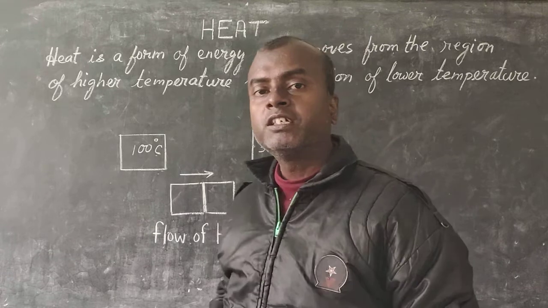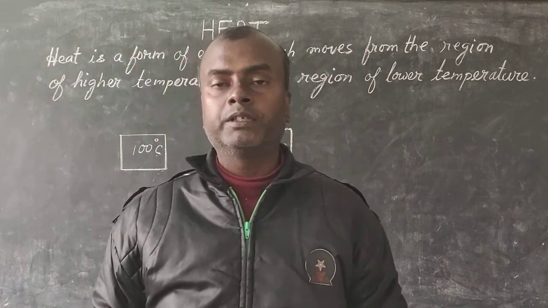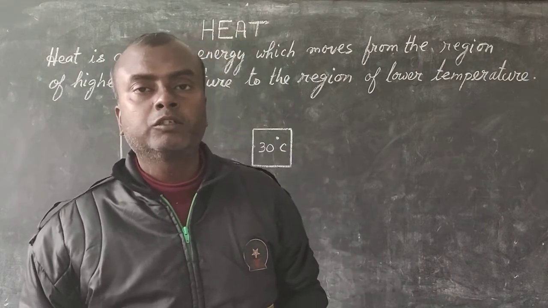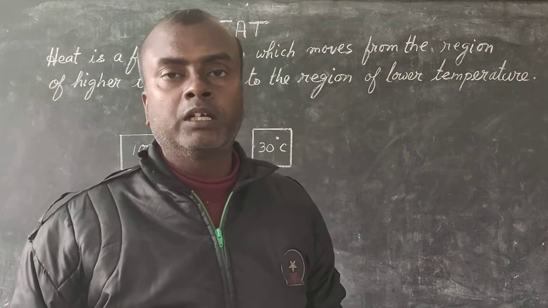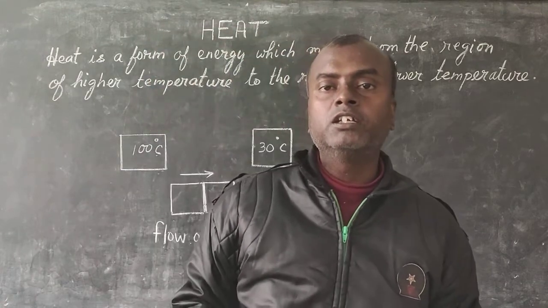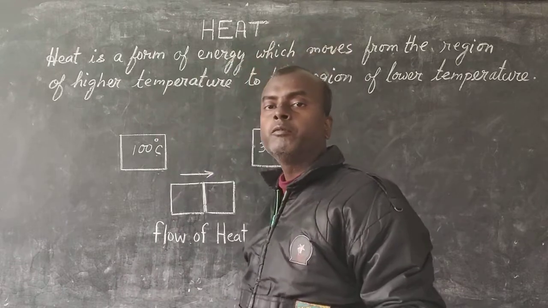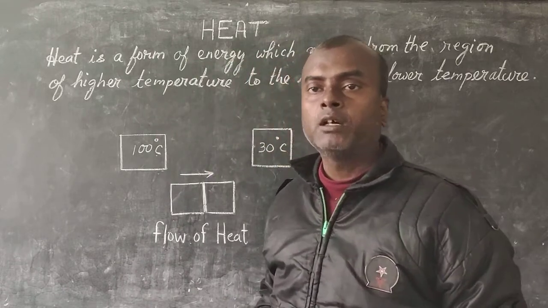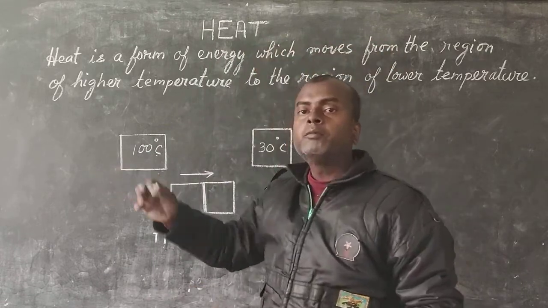Before this we had studied about light and we discussed that light is a form of energy. Why? Because particles of light can move from one place to another and they move in a straight line path. That we had studied in the earlier chapter. Today we will study another form of energy. Just like light, heat is also another form of energy.